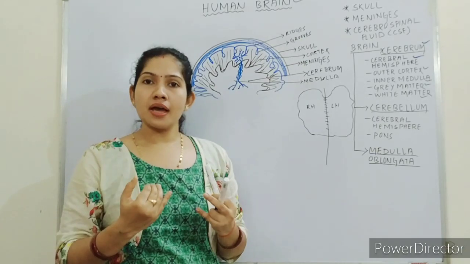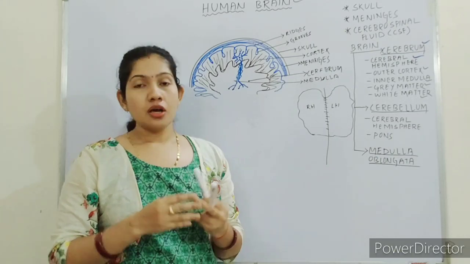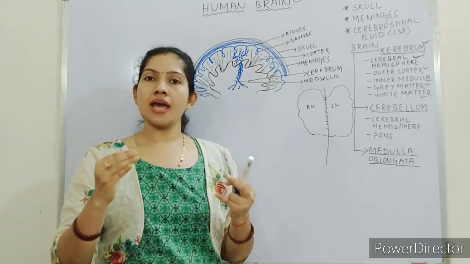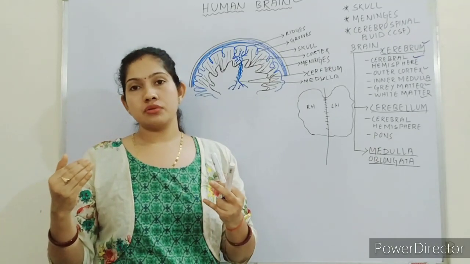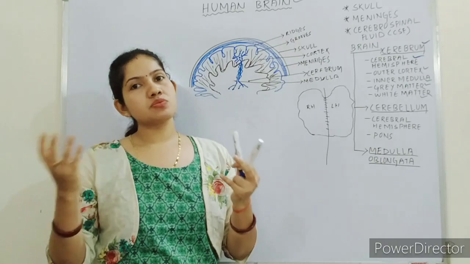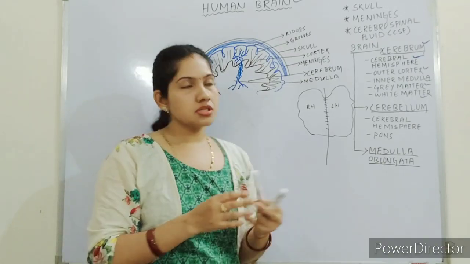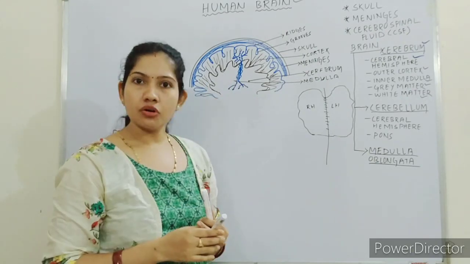That's why these capacities vary from person to person. All persons do not have the same capacity of intelligence, memory, thinking capacity, problem solving ability. That varies from person to person. So these are all the functions of the cerebrum. Got it?